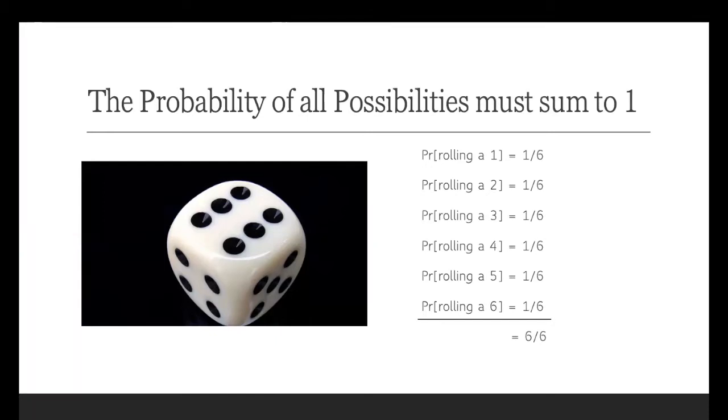First of all, the probability of all possible outcomes must always sum to 1. So we can calculate the probability of rolling a 1 on a 6-sided die as 1 out of 6. Similarly, we can calculate the same probability for rolling a 2, a 3, a 4, a 5, and a 6. And all of these probabilities of 1/6 need to sum to 1 because we need to account for all possible outcomes from our random trial.